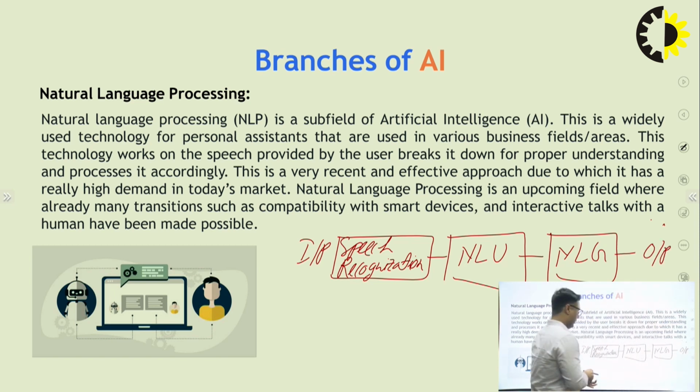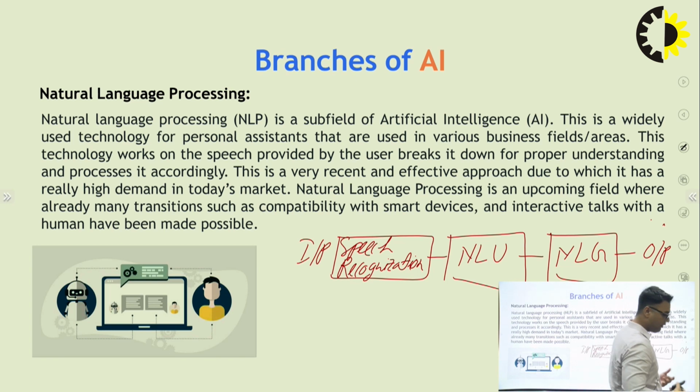That means in an NLP case, first you give some input through speech recognition, then natural language understanding works out what you asked, then NLG generates the answers and gives the output.